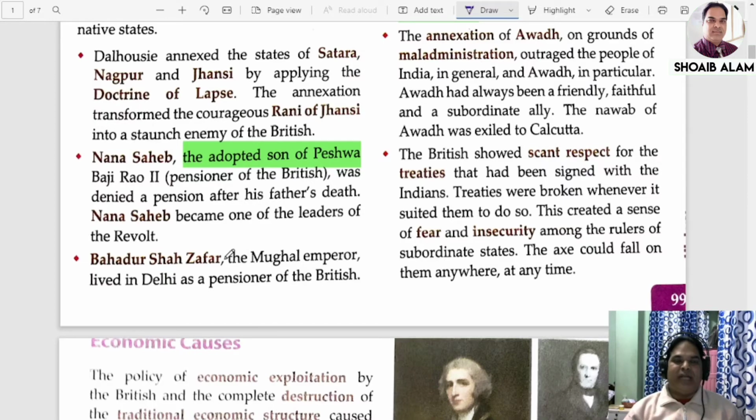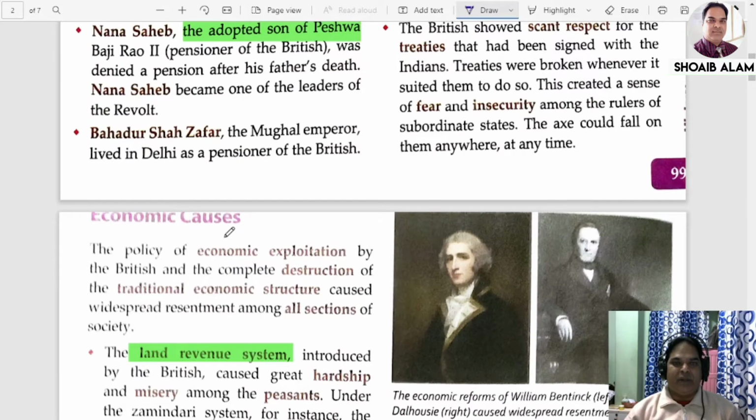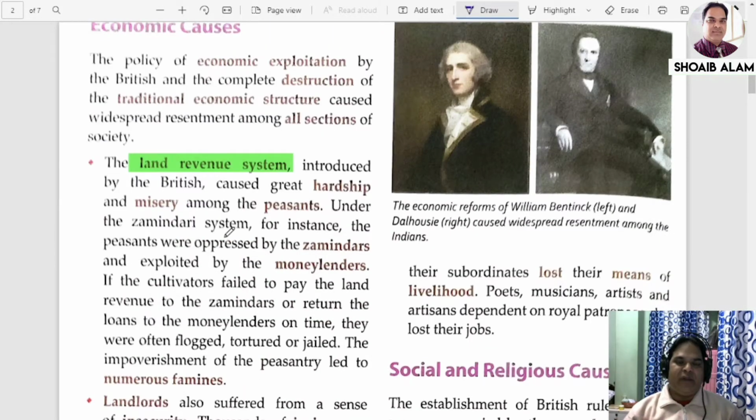Now let us start with the next important cause, that is economic causes. Before the coming of Britishers in our country, Indians were very happy. They were contented. An agricultural economy was there in our country. Farmers, peasants, the handicrafts, they all were very happy. But with the coming of the English as traders, the age-old traditional economy of our country was completely destroyed, and the Britishers followed the policy of exploitation.